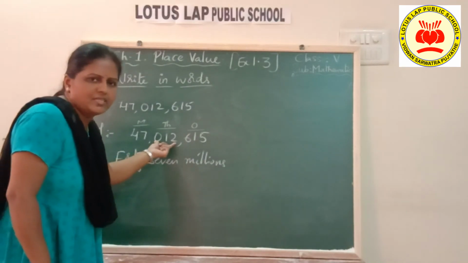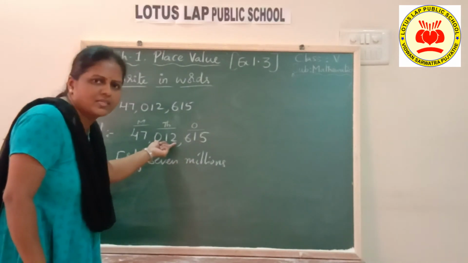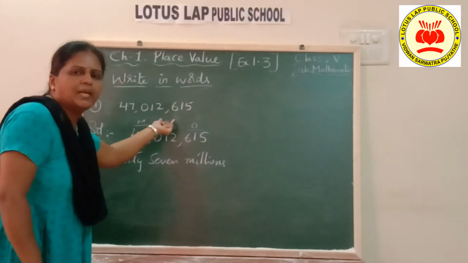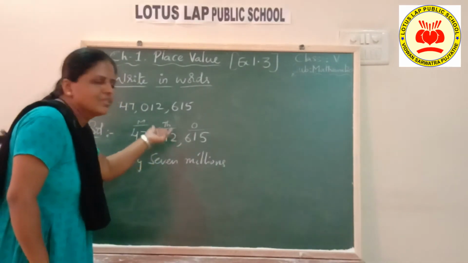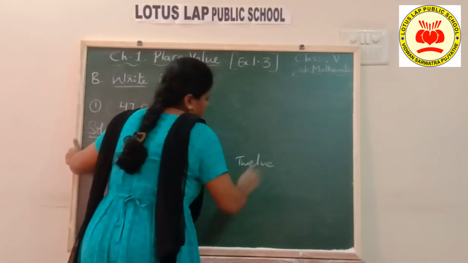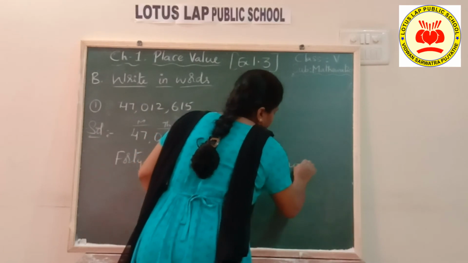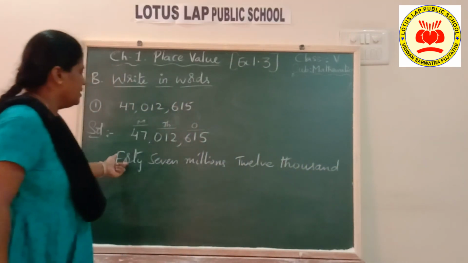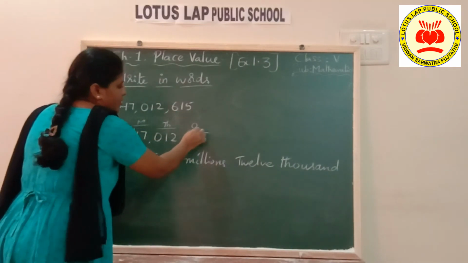Together you have to read it as one number. How do we read this 0, 1, 2? 12. It is read as 12. So 12 along with the period name, thousand. 12,000. 47 million, 12,000.